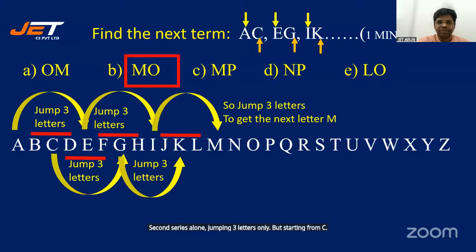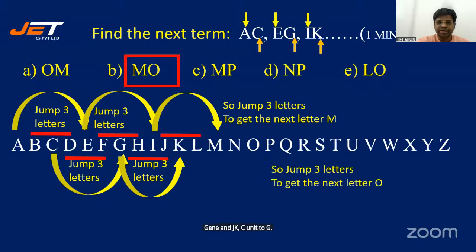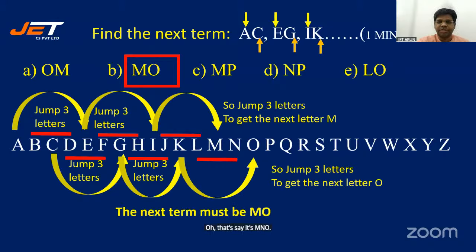G to K, C to G, G to K, K to O. That's why it's MNO. Next term is going to be MNO.